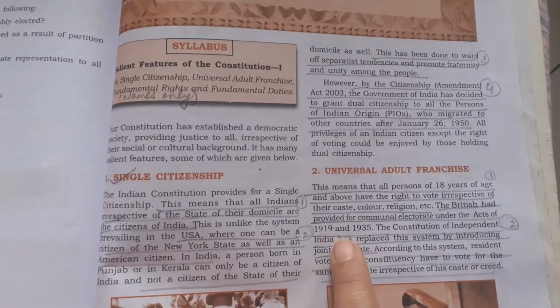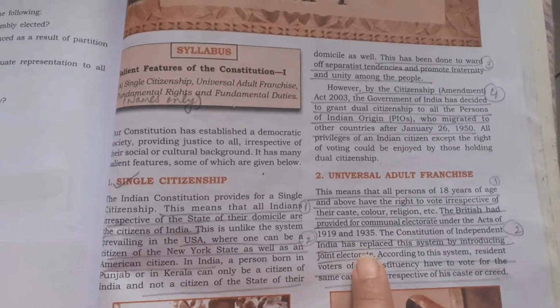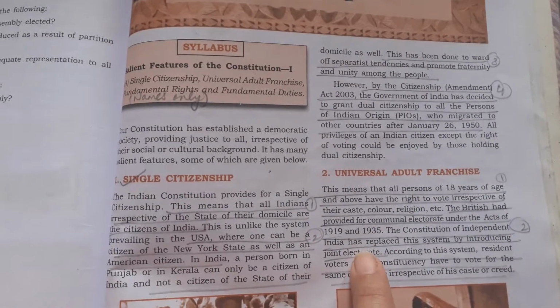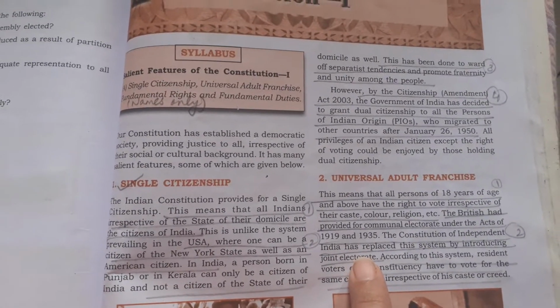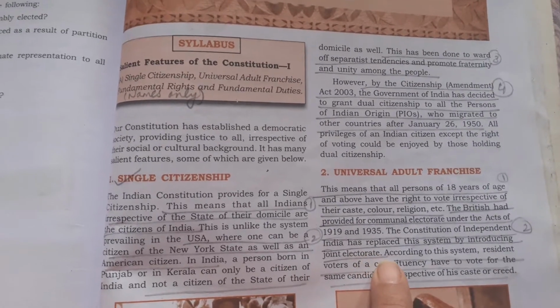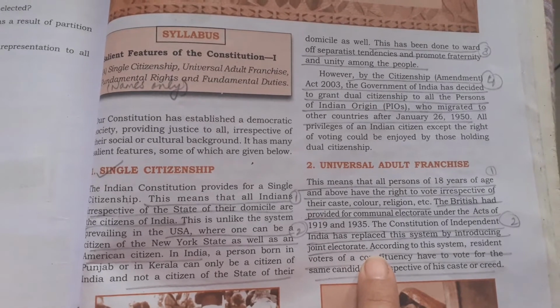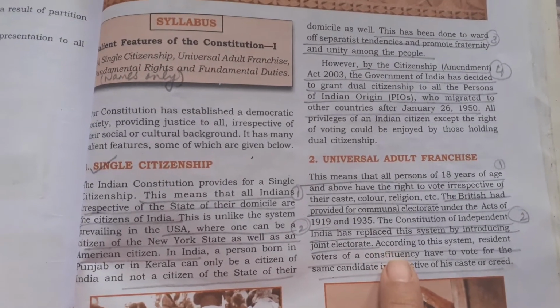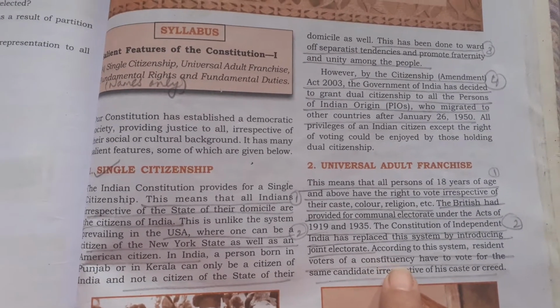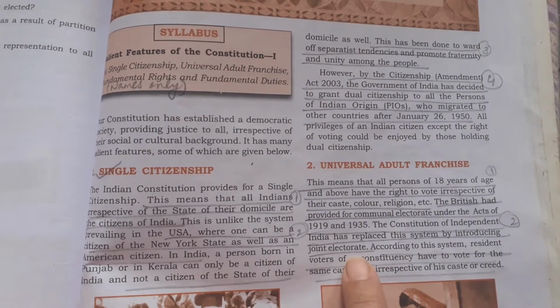But to do away with those communal electorates after independence, our constitution makers decided for universal adult franchise. That means it is universal. There is no communal electorate. So the Constitution of Independent India has replaced this system by introducing joint electorates.